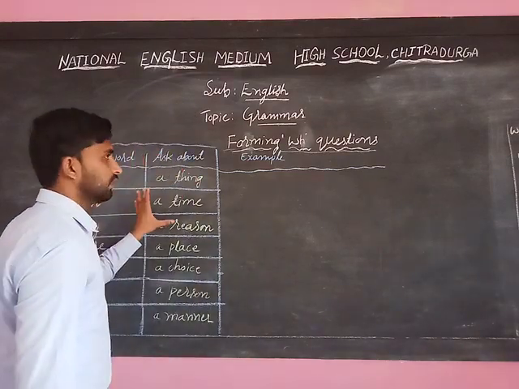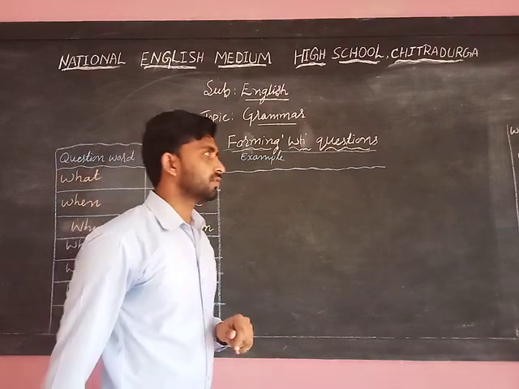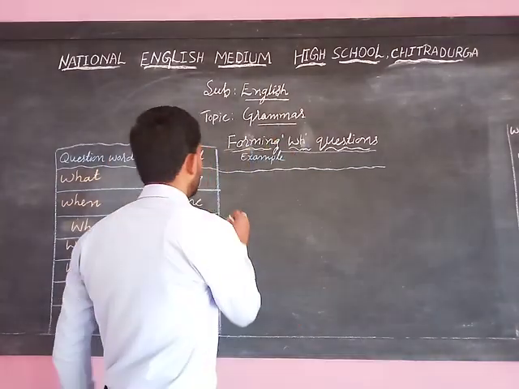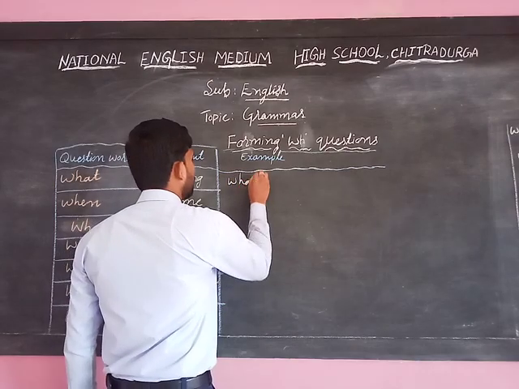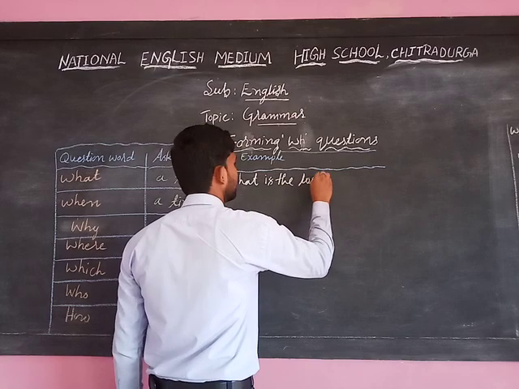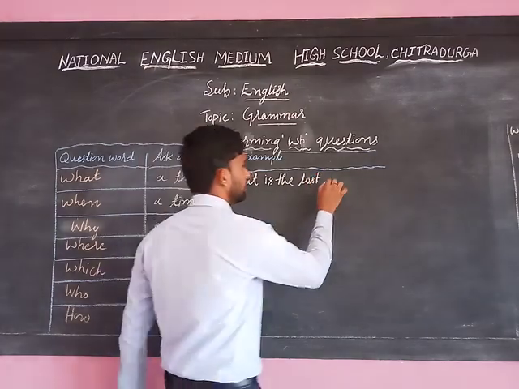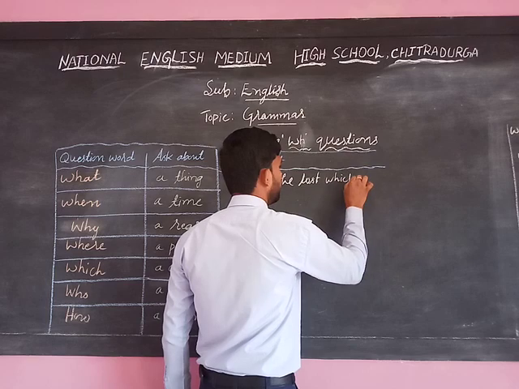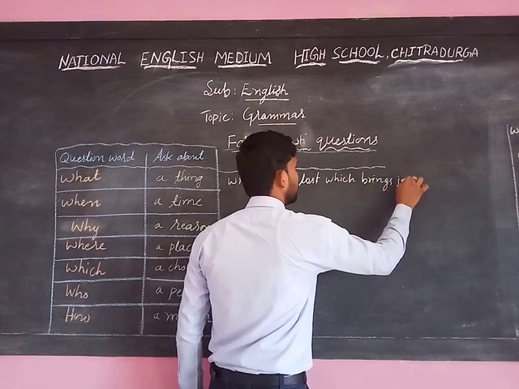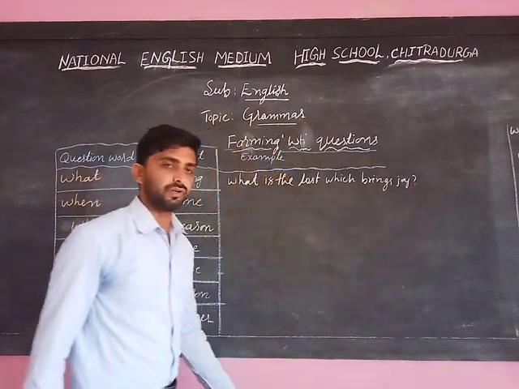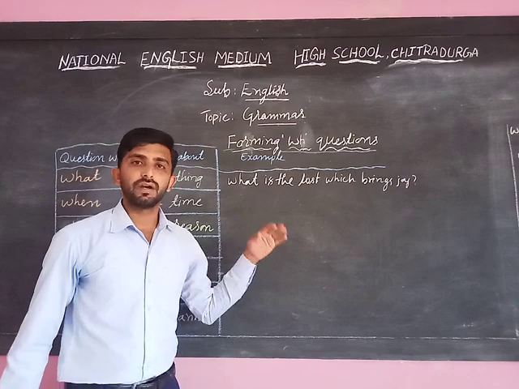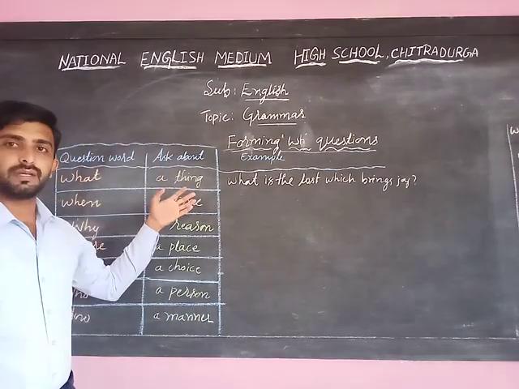Now, what asks about things. For example, what is the loss which brings joy, not sorrow? Or, what is your name?